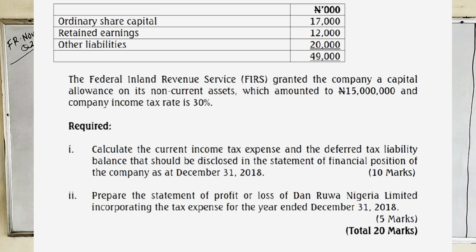Now, the Federal Inland Revenue Service (FIRS) granted the company a capital allowance on its non-current assets, which amounted to 15 million naira, and the company income tax rate is 30%. Required: calculate the current income tax expense and the deferred tax liability balance that should be disclosed in the statement of financial position of the company as at 31st December 2018.